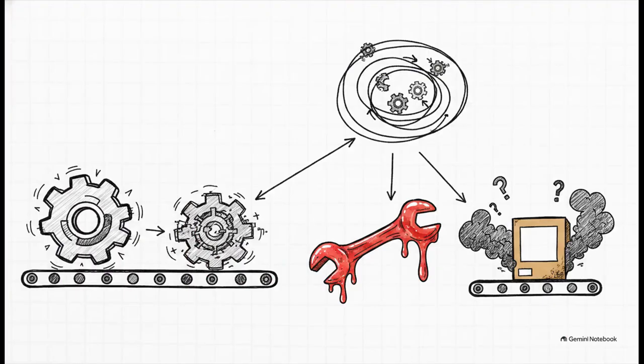So if you're coming from a traditional software engineering background, you're used to unit tests and integration tests. If the tests pass, you have a solid baseline confidence that the code actually works. But autonomous AI completely shatters that illusion.